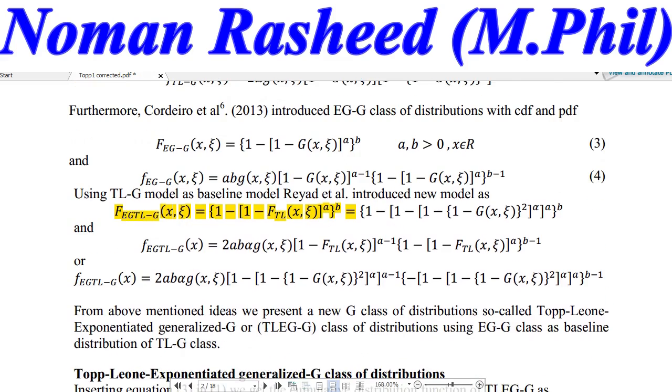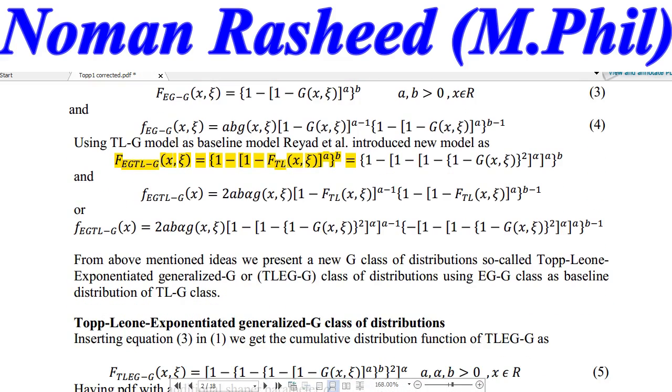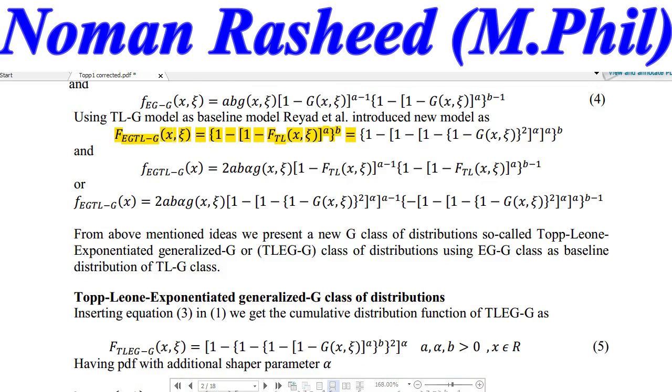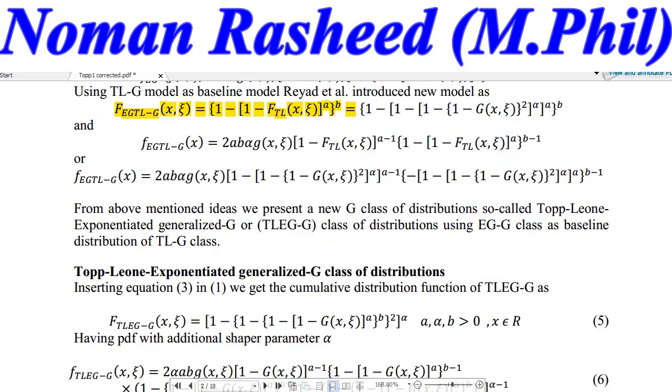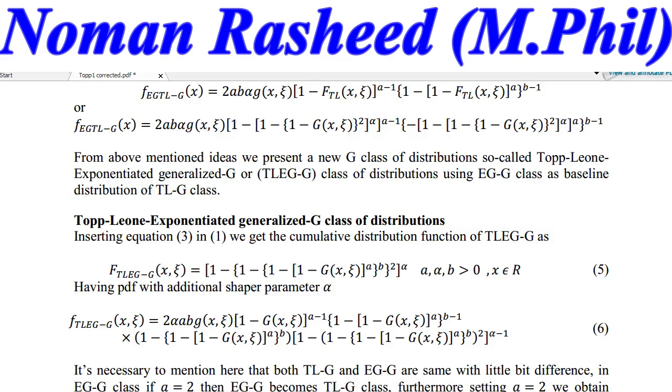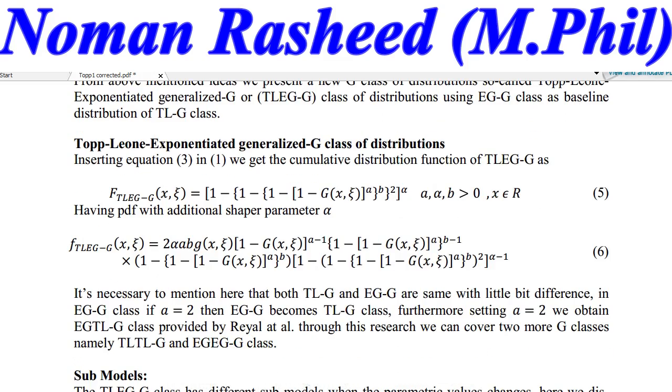From our mentioned ideas, we present a new class. I already explained the idea. The Topp-Leone of the distribution using G class of distributions. So our new suggested model is the Topp-Leone exponentiated generalized G class of distributions. Yes, Topp-Leone exponentiated generalized G. Yes, the PDF of this, we just interchange the model, and both are distributions.